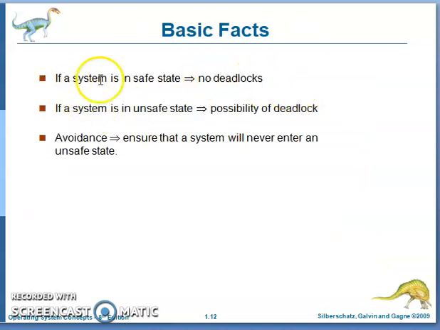Now, basic facts. If a system is in a safe state, there is no deadlock. If the system is in an unsafe state, there is a possibility of deadlock, but there is no guarantee of deadlock. If it is safe, no deadlock; that is guaranteed. If a system is in an unsafe state, there is a possibility of deadlock, but no guarantee. Avoidance ensures the system will never enter into an unsafe state.